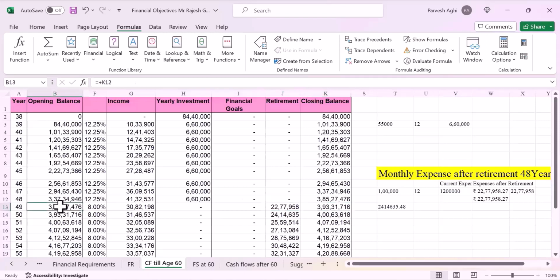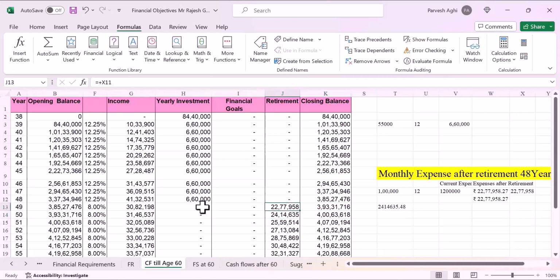he starts with an opening balance of 3 crore 85 lakhs on which he earns 8%. So that means he has earned 30 lakhs 82,198, and he's not making any income now, and he's going to spend 22 lakhs 77,958 rupees for his household expenses. So his closing balance will be 3 crore 93 lakhs.